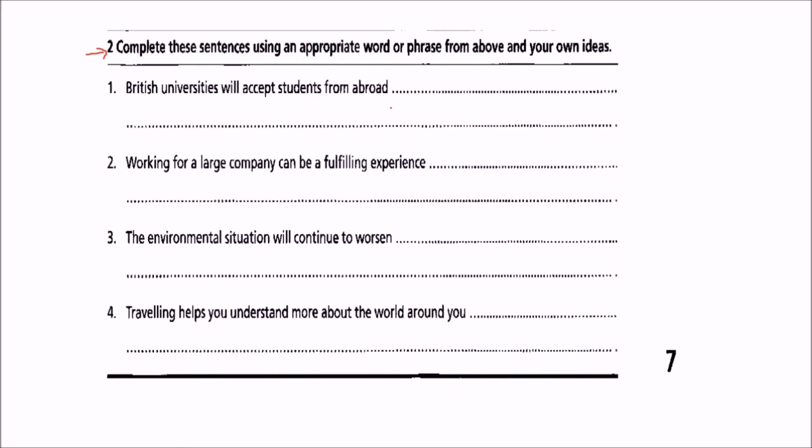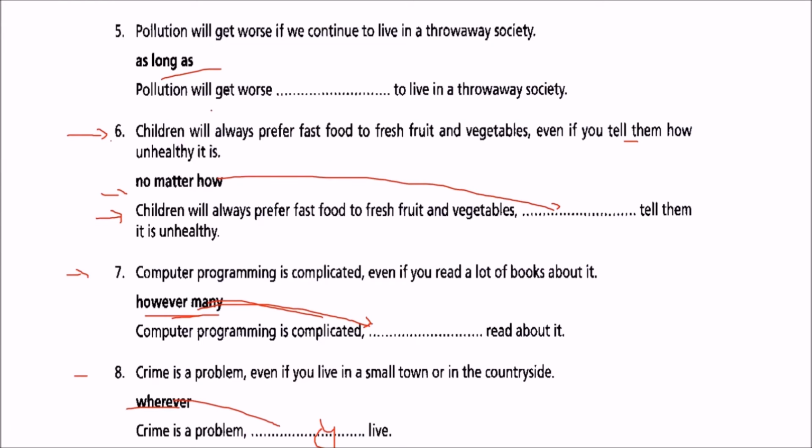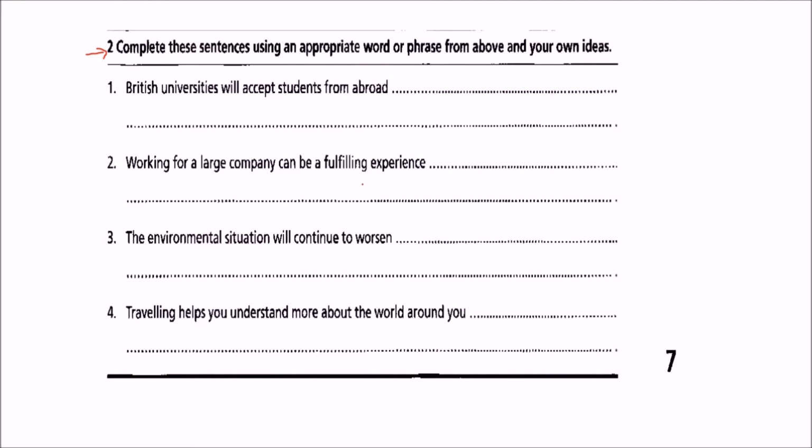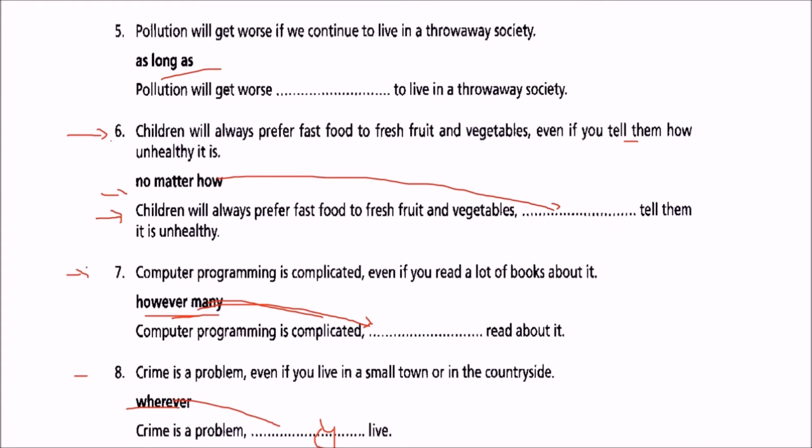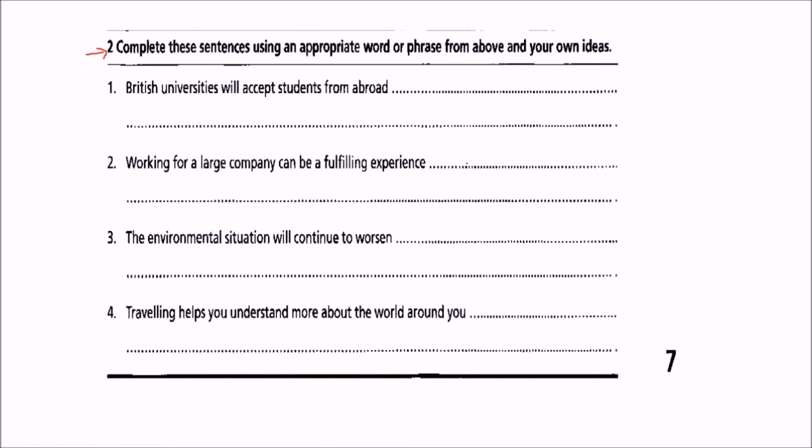These sentences you can add. And second one, working for a large company can be a fulfilling experience, and you can use many of these. So working for a large company can be a fulfilling experience as long as you are promoted on time, you are being paid handsomely. All these sentences you can use.